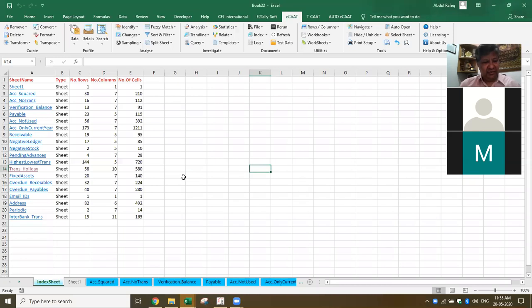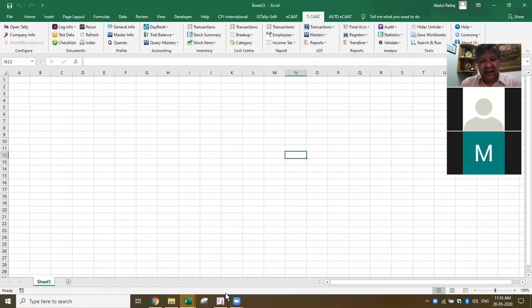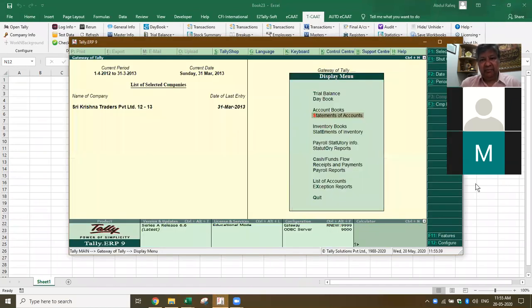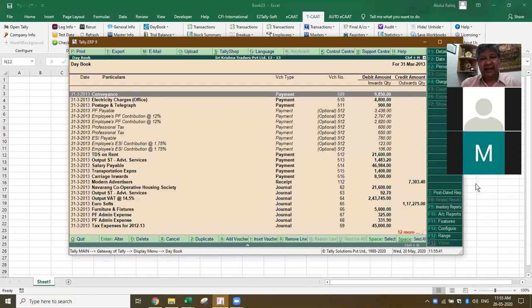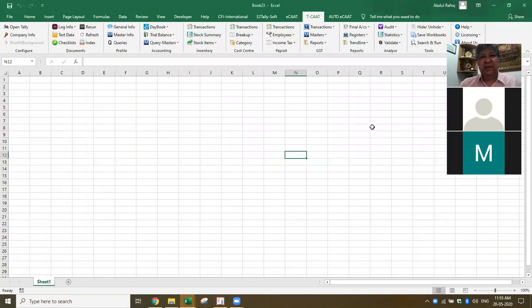For example, let's say I have this TCAT. In Tally, I have something called a daybook. Here I want to do analysis. I can export and see all the daybook transactions in one shot. When I export this, you'll find that the date comes in the first row, but in the second row it will not come, because one transaction could have one-to-many entries. For example, one debit could have three credits. So the date will be only in the first row.